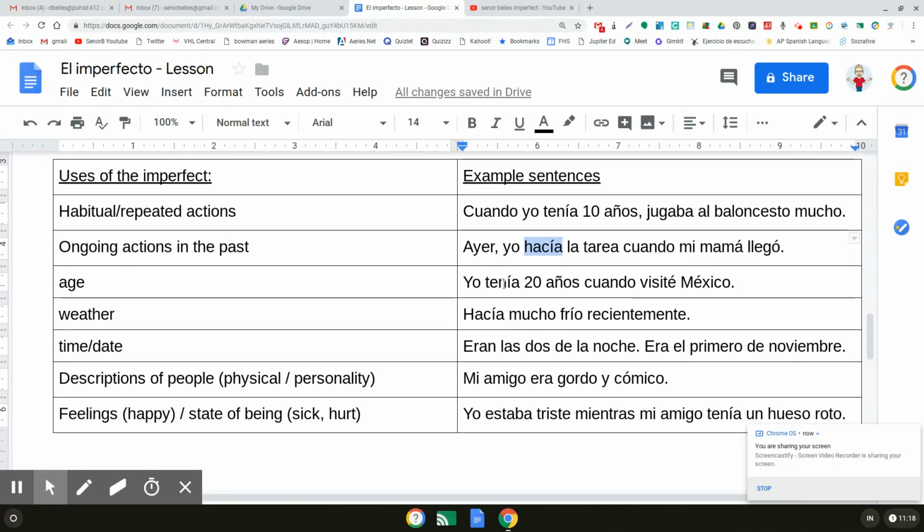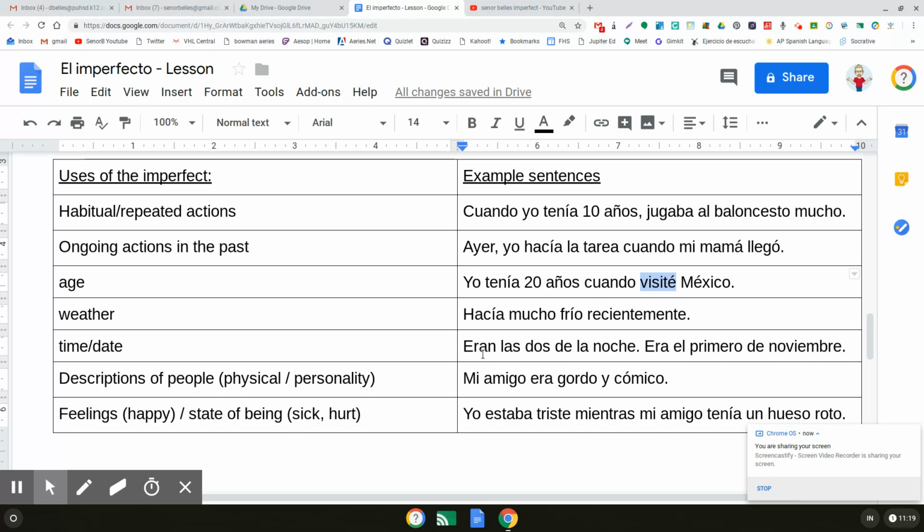Age: yo tenía 20 años cuando visité Mexico. So I was 20 years old when I visited Mexico. Again, this is like the last sentence where you have an imperfect with a preterite, but don't worry about the preterite for now. Weather: hacía mucho frío recientemente. So it's been, or it was really cold recently. Time, date: eran las 2 de la noche. It was 2 at night.